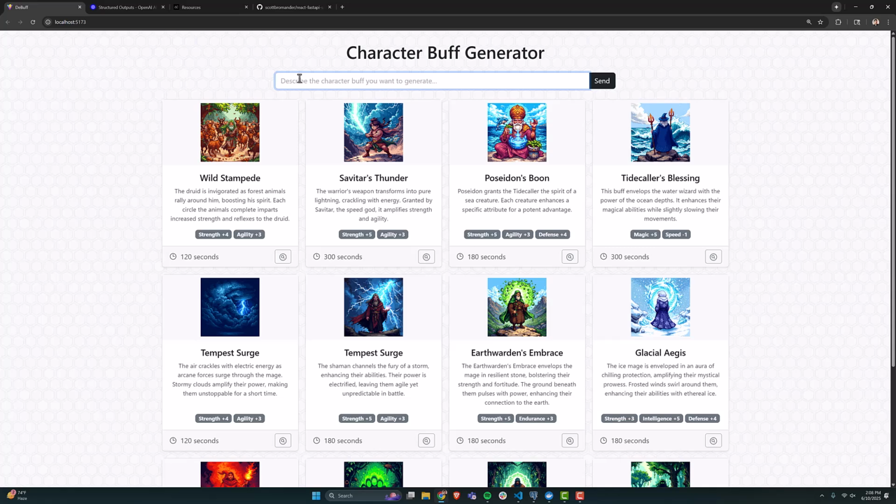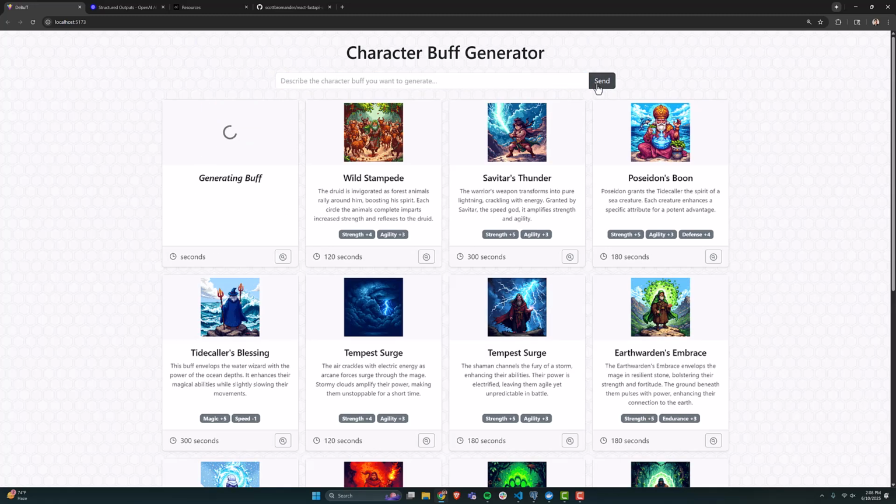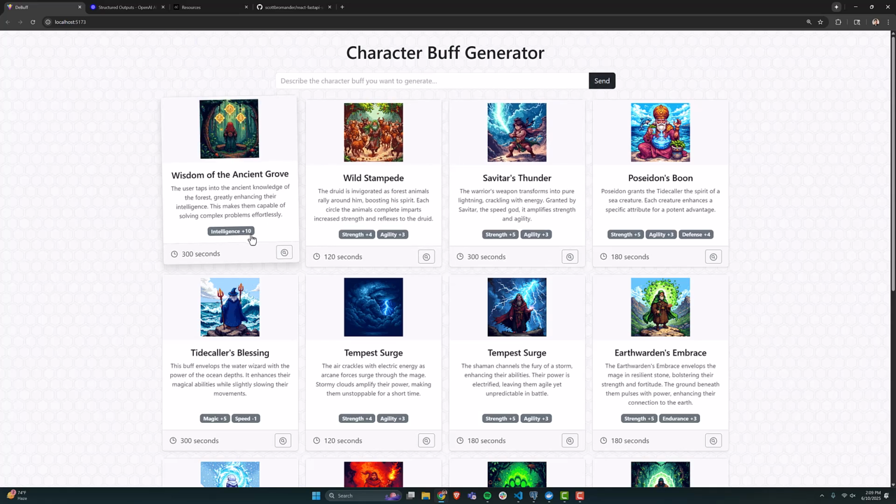So we could just use prompting. So a druid buff that gives the user enhanced intelligence, like seriously a lot of intelligence. So hit send. And what that's going to do is it sends it off to the backend. The backend is doing some work through queues. I'll explain that in a second. It uses AI to give it a name and a description, and then the stat change. So here, plus 10. And then we're going out to another AI service to get the image back.